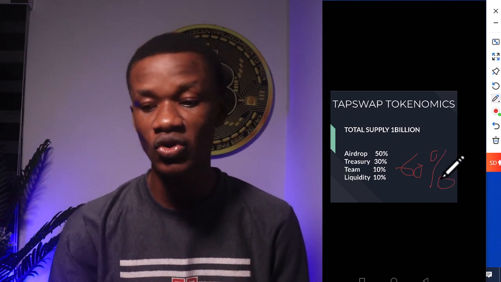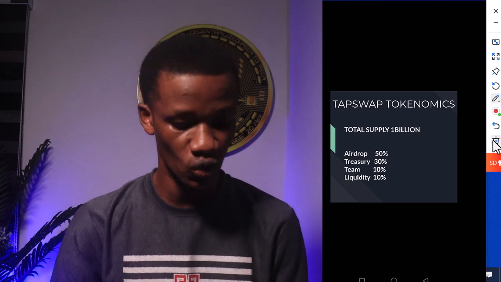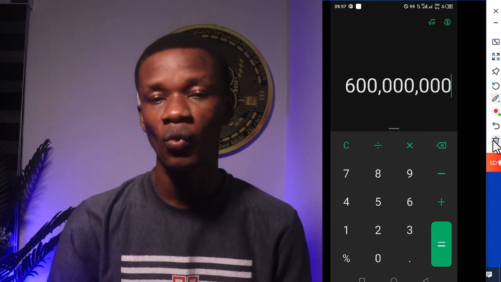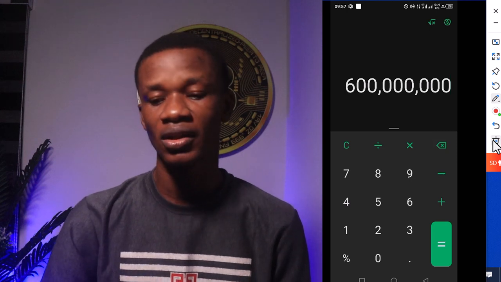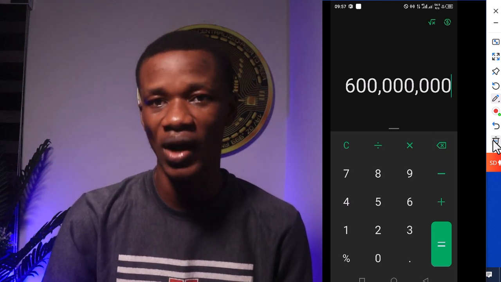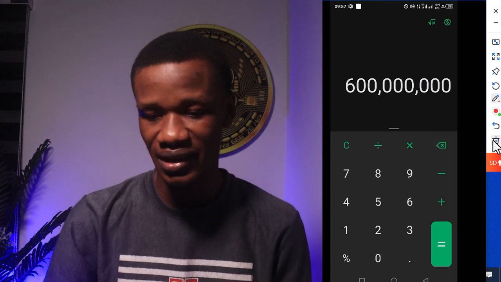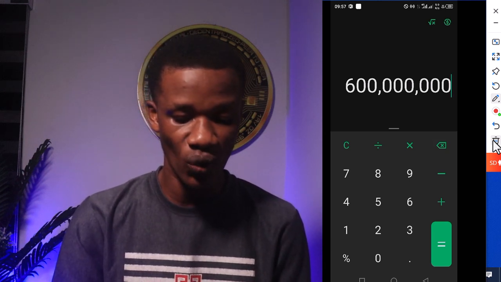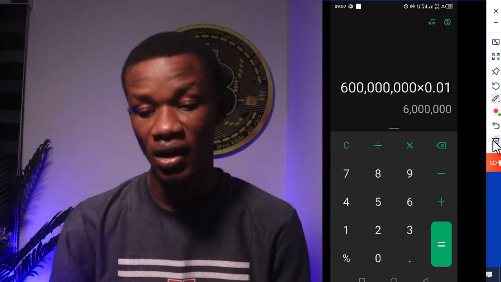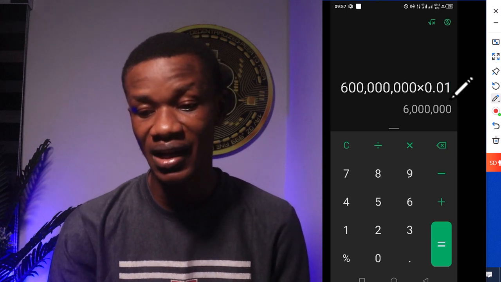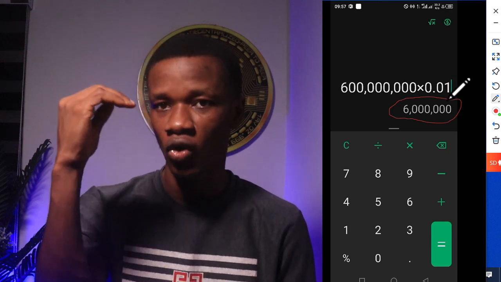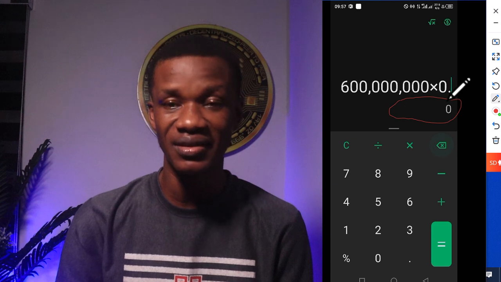So if you say out of 1 billion total supply, what is going to be the circulating supply? Let me say 60%, which is 600 million. With 600 million circulating supply, do you think this very token is going to have a reasonable price at listing? I am looking at a 0.01, okay? That is where the price should start, 0.01, which will give us a $6 million market capitalization, very important. And the price is going to go up a little bit to 0.1, okay?